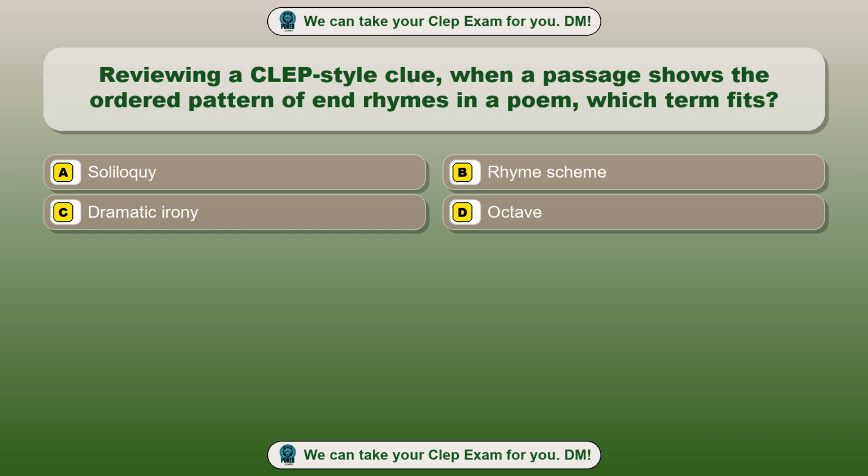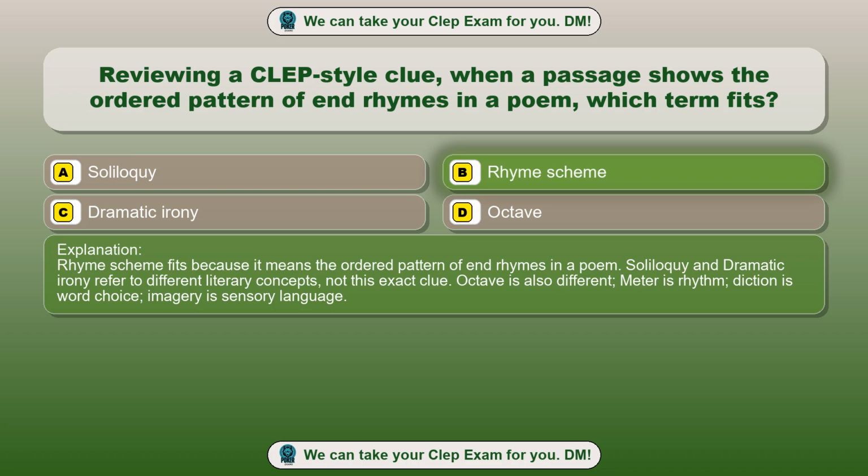Question 38. Reviewing a CLEP-style clue, when a passage shows the ordered pattern of end rhymes in a poem, which term fits? Option A, soliloquy. Option B, rhyme scheme. Option C, dramatic irony. Option D, octave. The correct answer is option B, rhyme scheme.